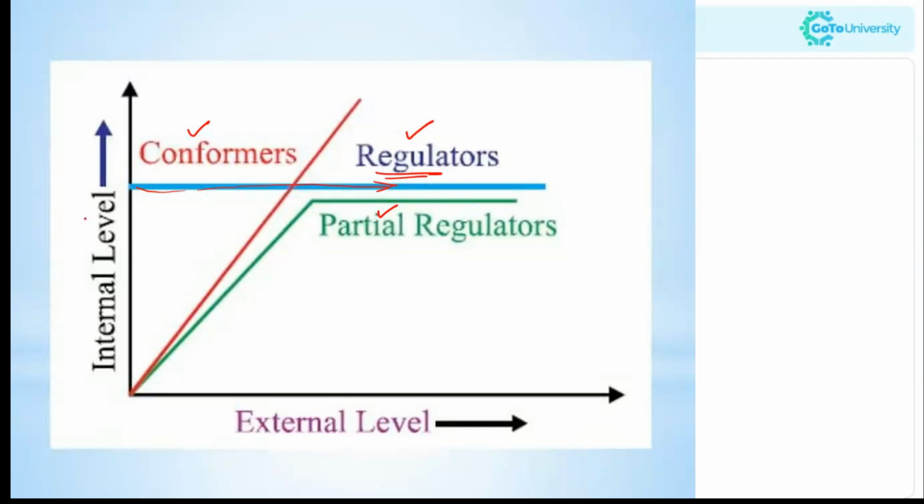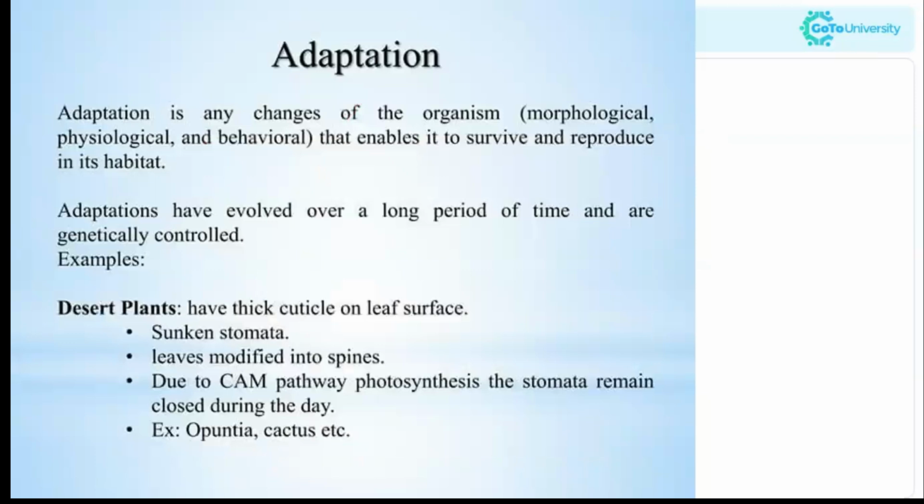There is no change in the internal level. Now coming to partial regulators, though some external factors can affect them, because of some adaptations they are able to survive. Whereas coming to conformers, as the external factors change, it changes the internal level of the organisms, that is conformers. Now we are moving to a term that is adaptation.